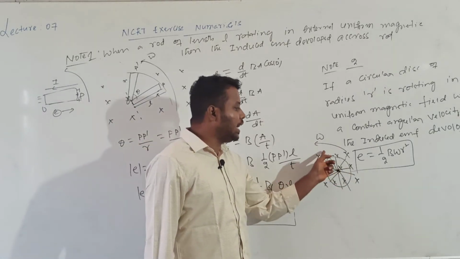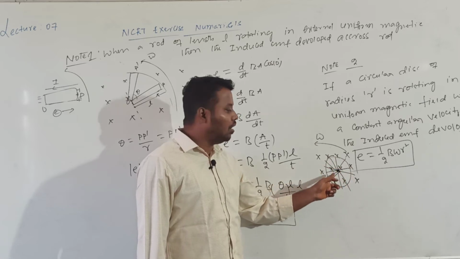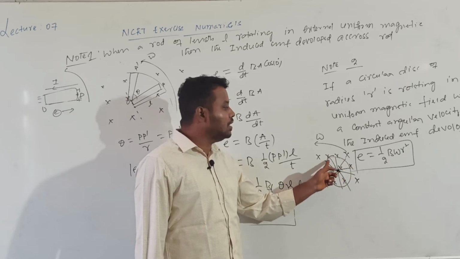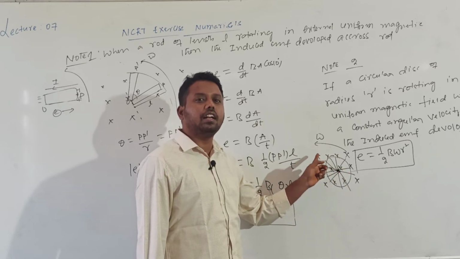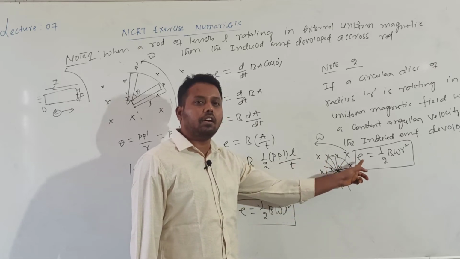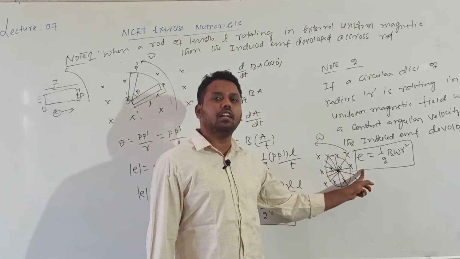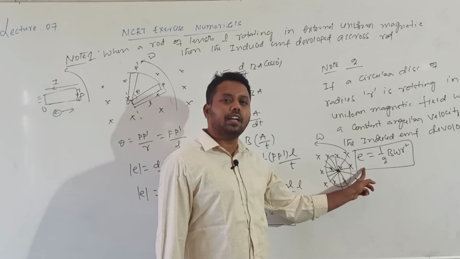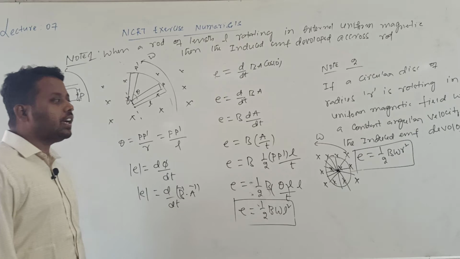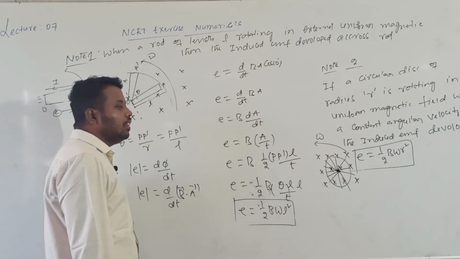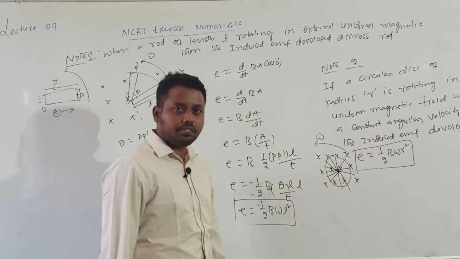If there are many spokes, all are connected in parallel. All first ends are connected to the center, second ends are connected to the rim. So all are connected in parallel. Due to that reason, the induced EMF developed across each spoke will be the same, independent of the number of spokes, which is given by E equals 1/2 B omega R squared. Are you getting it? 1/2 B omega R squared.